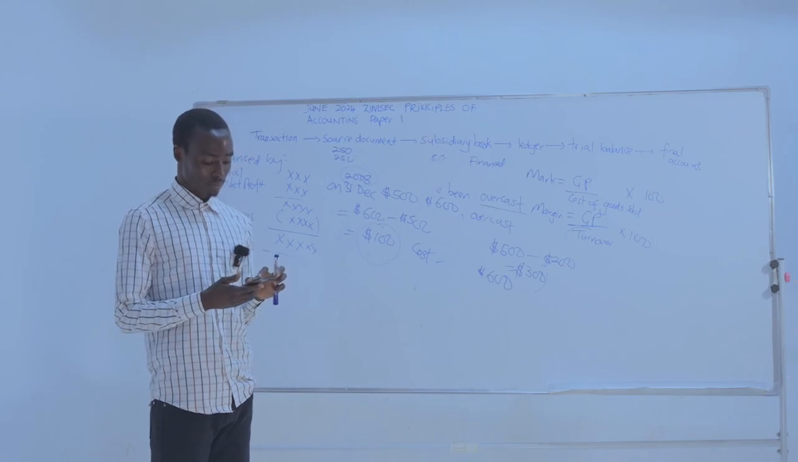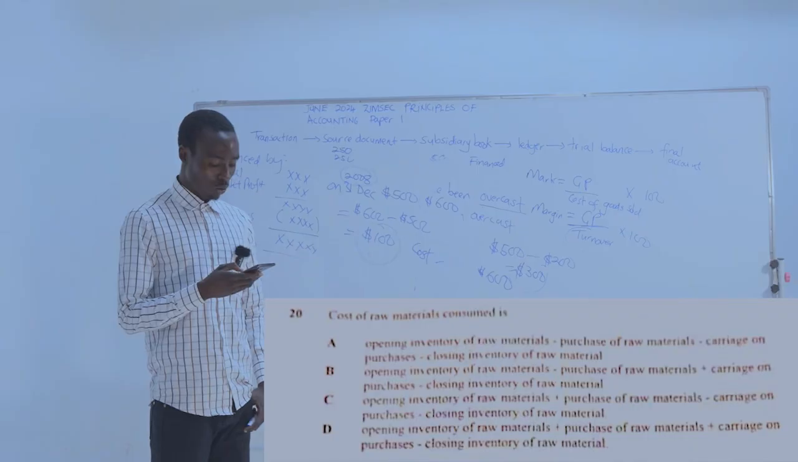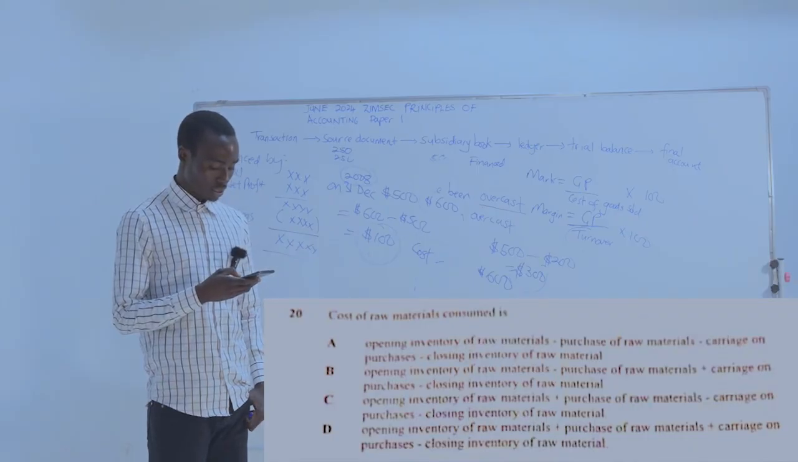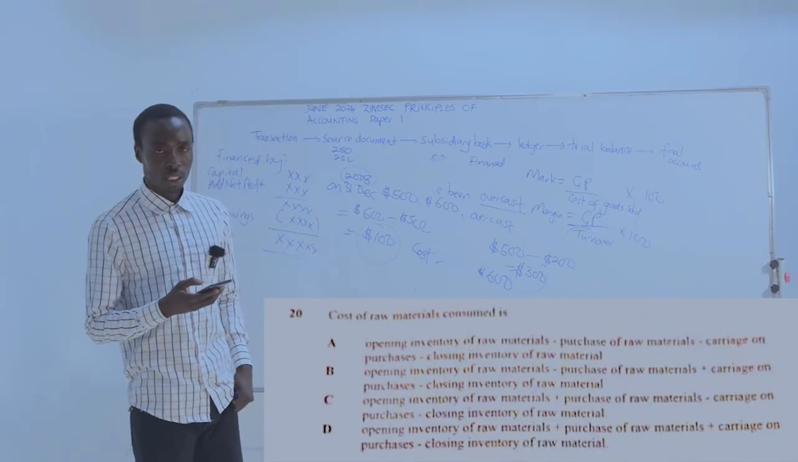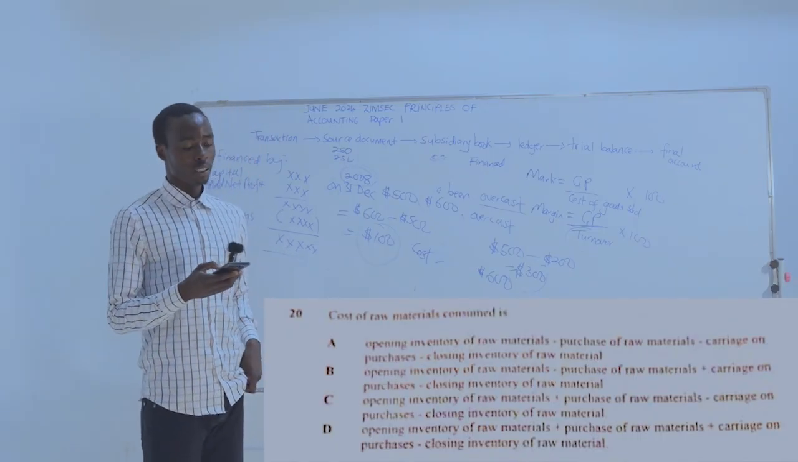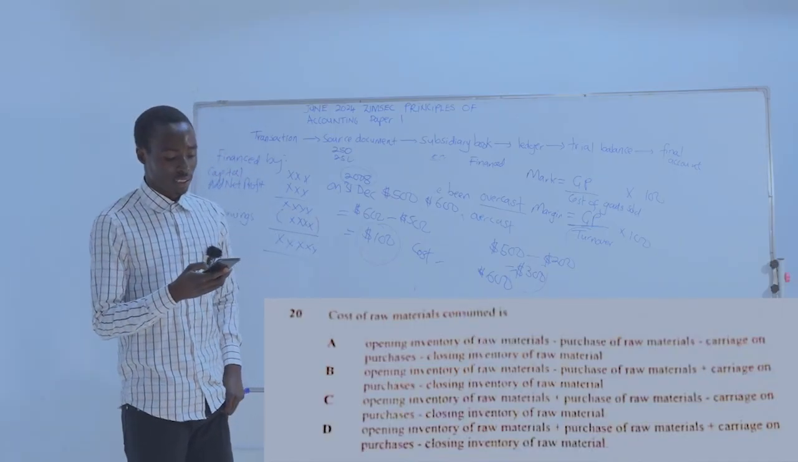Then number 20. Cost of raw materials consumed is, right? So in a manufacturing account, we need to calculate the cost of raw materials, right?